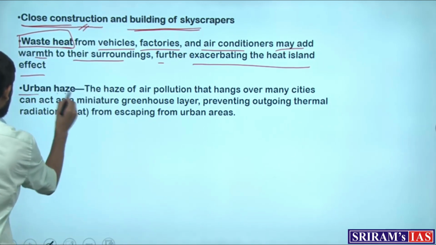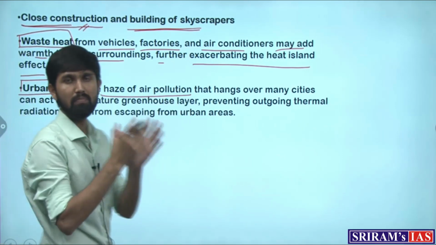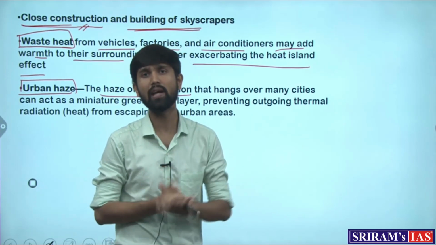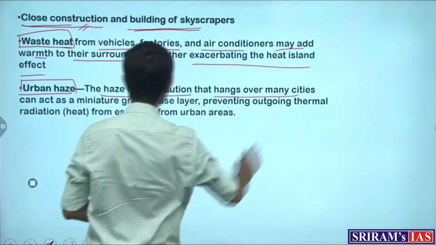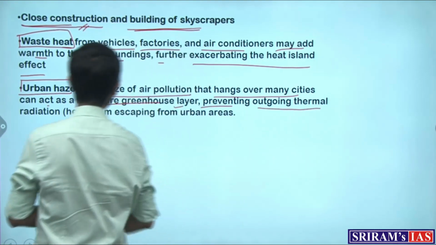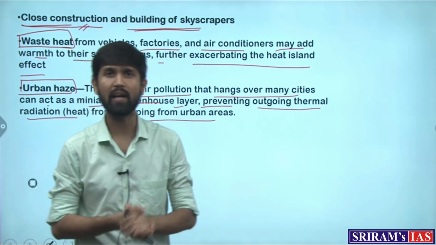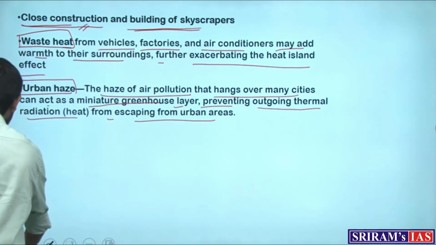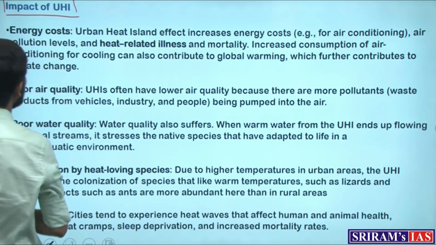And another contributing factor is the urban haze, the haze of air pollution. When air pollution mixes in the atmosphere and the particulate matter and the dust particles are unable to escape the atmosphere, even they contribute in trapping the heat. So when they hang over many cities, they act as a miniature greenhouse layer, preventing outgoing thermal radiation from escaping from urban areas. So all of this comes together and traps the heat in the urban spaces, creating the urban heat island effect. Now what is the impact that can be caused due to this urban heat island effect?